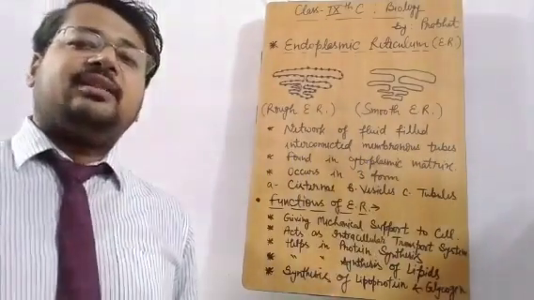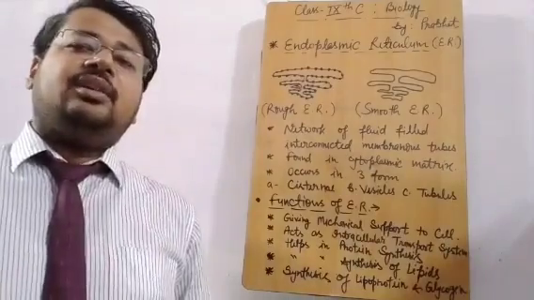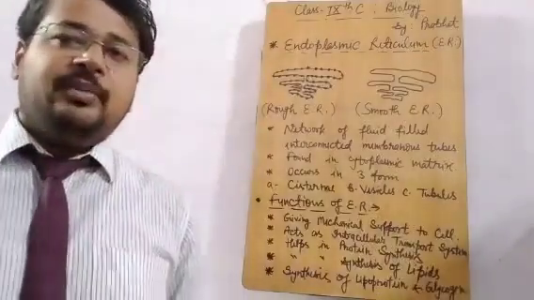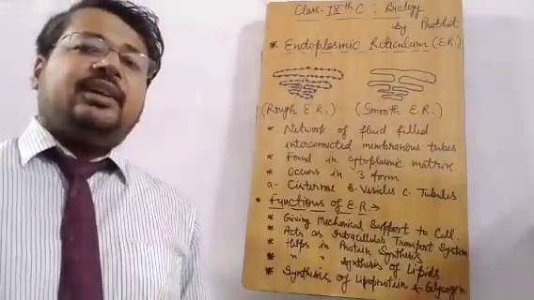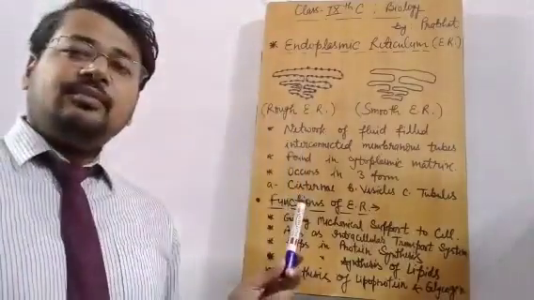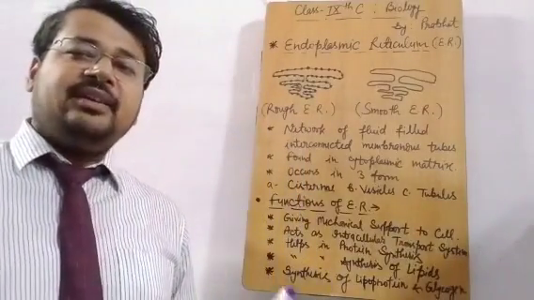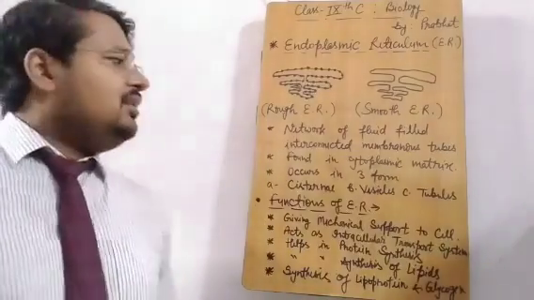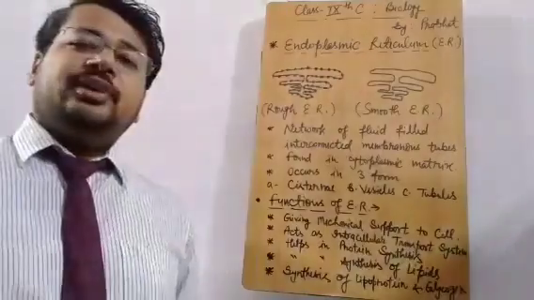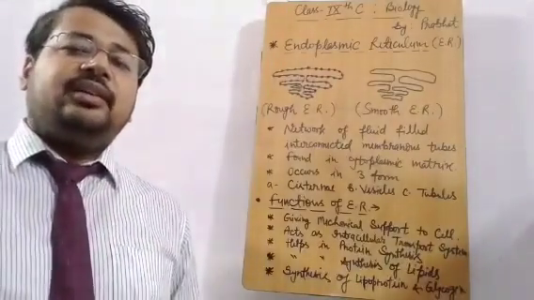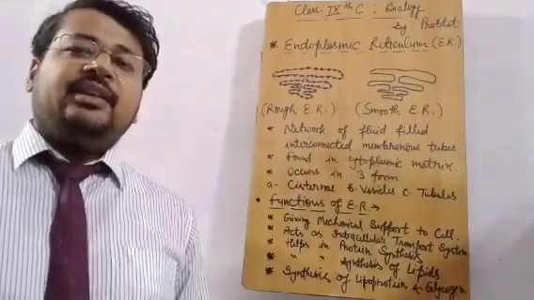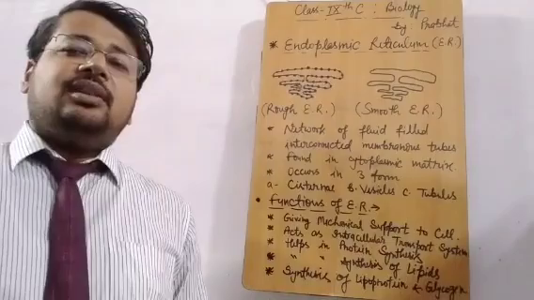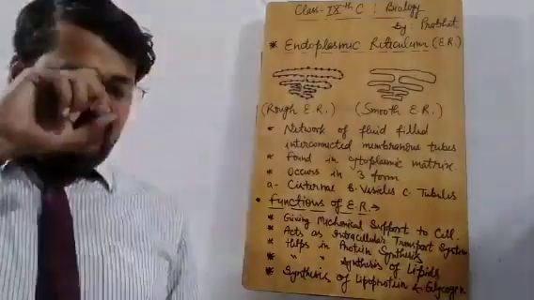So questions can be asked, what is the exact location of endoplasmic reticulum? Where can you find these structures? So you have to clearly mention that it can be attached to the plasma membrane, it can be found suspended in the cytoplasmic matrix, and it can also be attached to the nuclear membrane. When the endoplasmic reticulum is attached to the plasma membrane, it helps in transport of materials that are synthesized inside the cell, and they are transported to the neighboring cells.